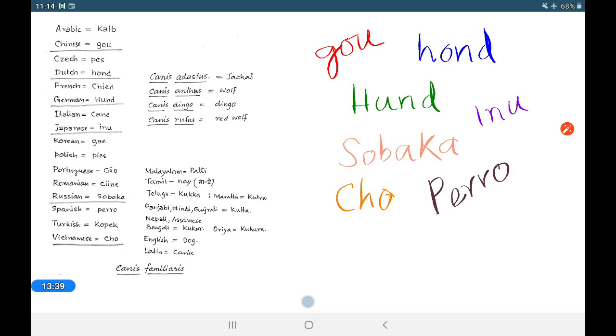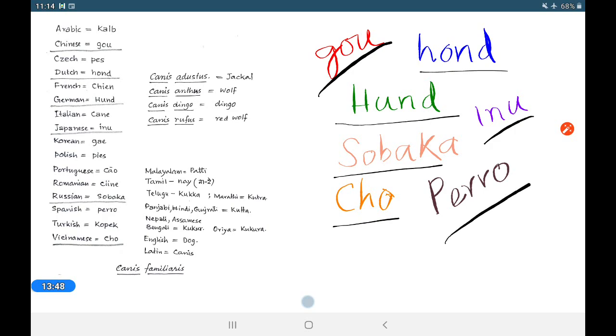Look at the right side, something is written: Go, Hon, Hun, Inu, Subaka, Cho, Pero. Can you understand what is written? It is written about one animal, but in different languages: Chinese, Dutch, German, Japanese, Russian, Vietnamese, Spanish. All these are written, but it is one animal. We know that animal, it is very familiar, but we cannot understand.